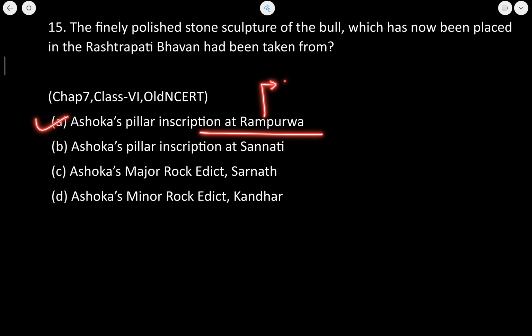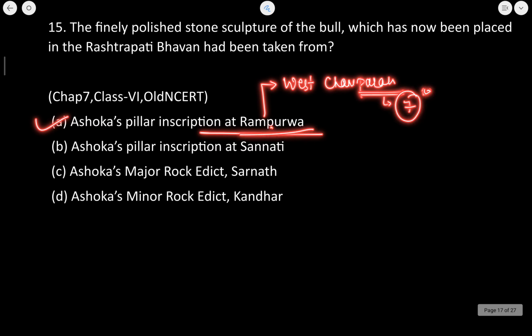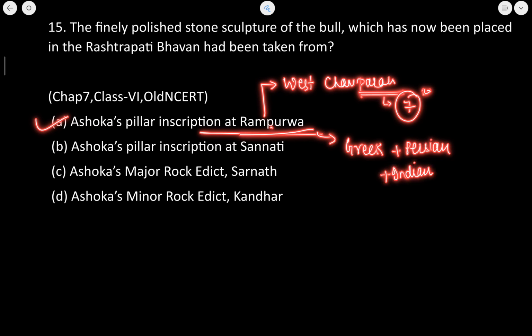For the people preparing for the BPSC examination, you need to know it is in the West Champaran district of Bihar. Other than that, it is one of the 7 remaining animal capitals from the pillars of Ashoka, and this Rampurva bull has a strong influence of Greek as well as Persian as well as Indian art. I hope you have understood this.